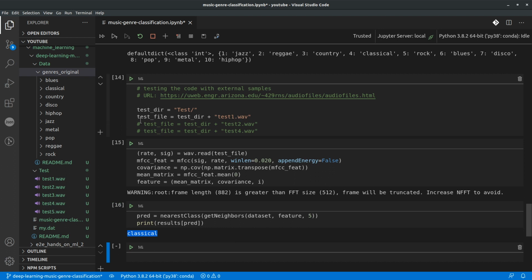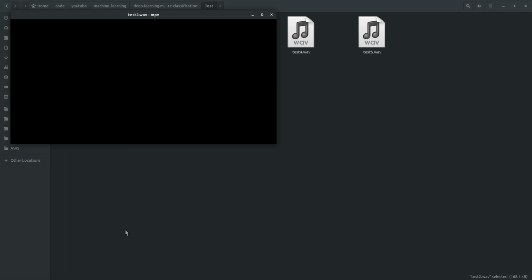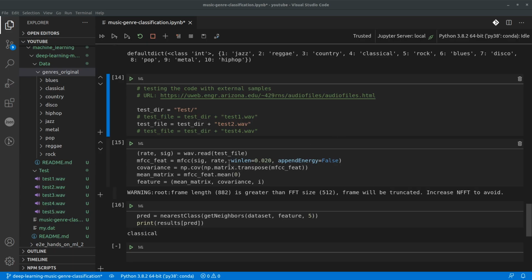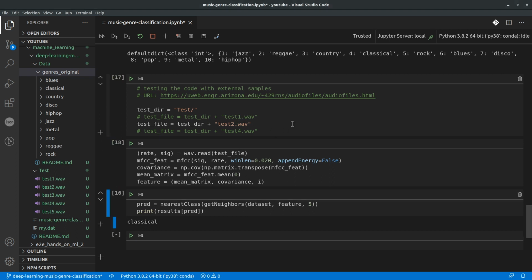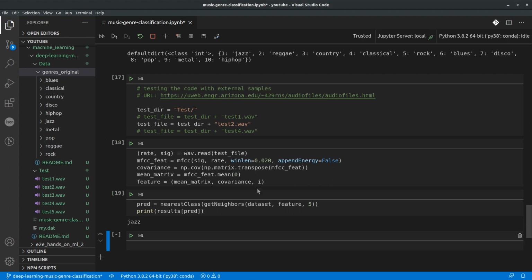Let's try it with the test2 file here. So with test2, let me try to play this file. So if I go back and play, okay, so this is how it plays out. Let me try to run the code for this one. So test2 again, and if you want to predict the result for this one, this is getting a genre of jazz. Our model is predicting it as a jazz genre.